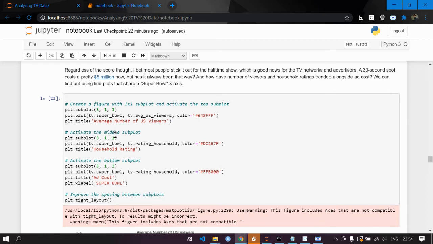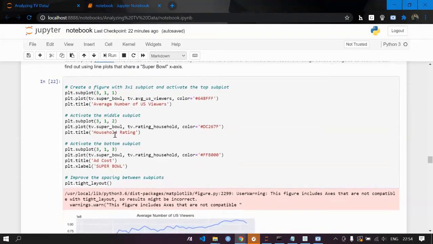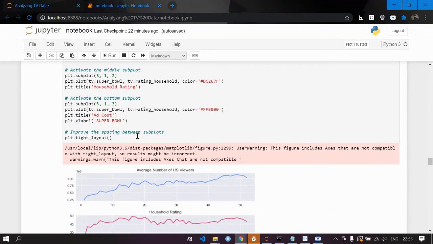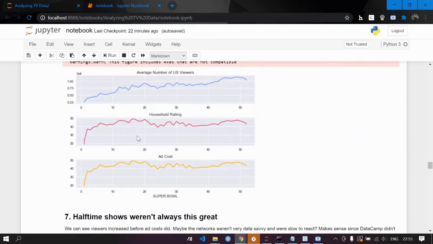Now activate the middle subplot. The middle subplot is for household ratings, the bottom subplot is for ad cost, and the x label is for the Super Bowl. So when we did the comparison, we would get something like this. This is the line graph.